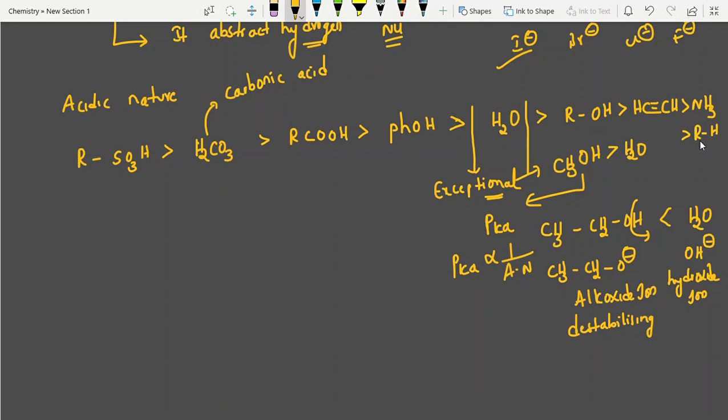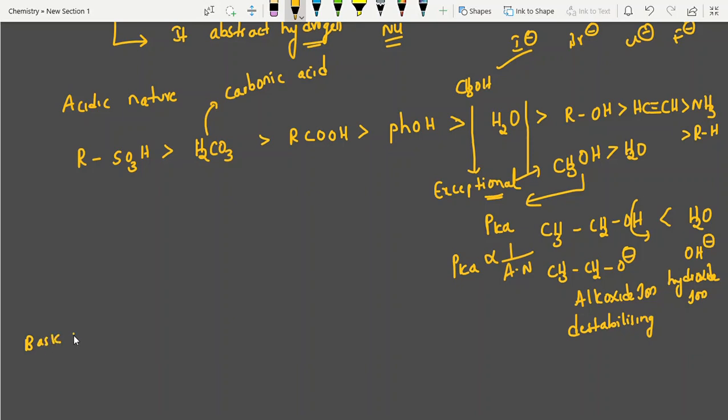So this is the acidic nature order: sulfonic acid, carbonic acid, carboxylic acid, phenol, water (exceptional case, don't forget), and methyl alcohol, only more acidic than water; all remaining alcohols are less acidic. Then acetylene, ammonia, and the last one is RH.